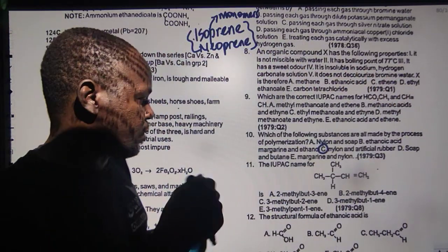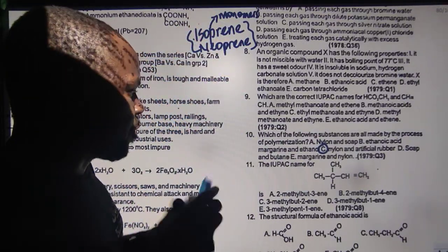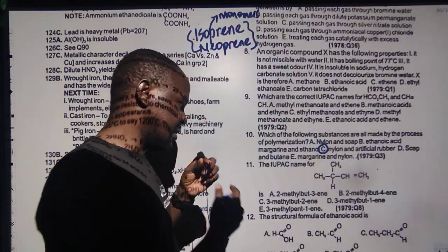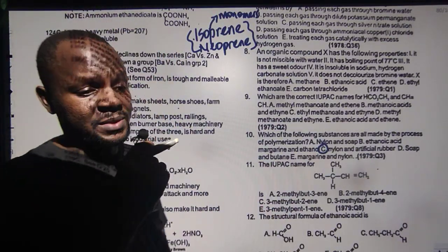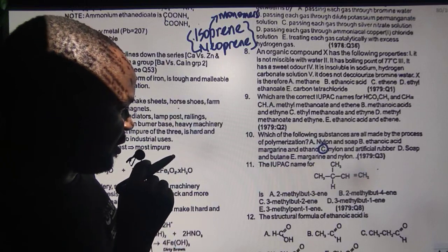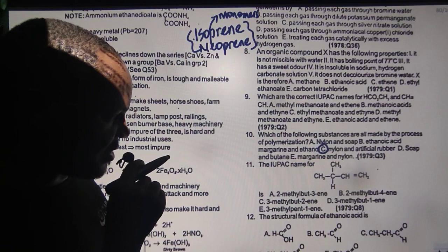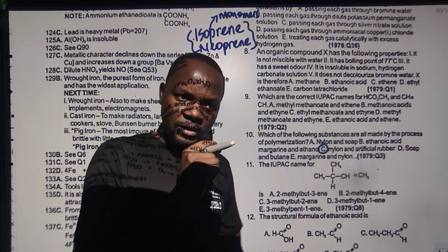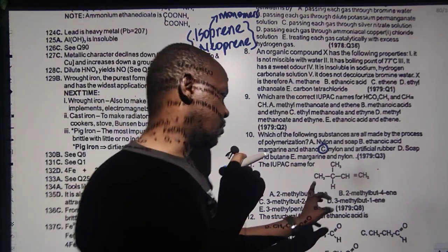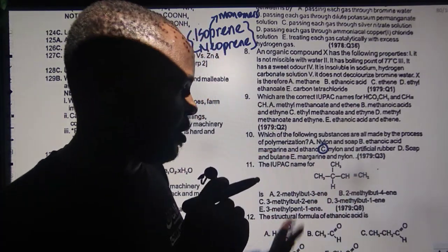So, not that. The next question is question number 11. For question number 11, we are told the IUPAC name for this compound is that. Naming this kind of stuff is very easy, let me let you know that. The logic is to start naming from the point that is closest to the double or the triple bond. If I start naming from the front, I will say the first carbon, the second carbon, the third carbon, the fourth carbon, so it will be very far.